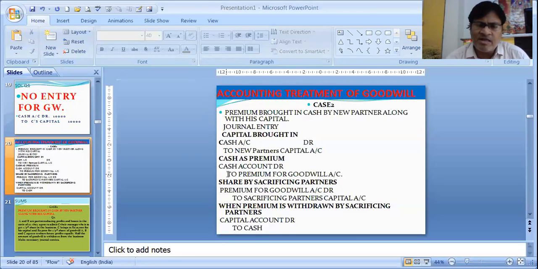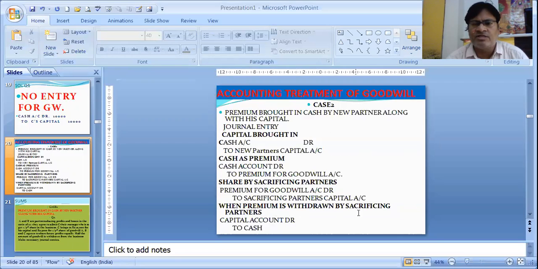Now, the premium money which the partner has brought has to be taken by the partners who are sacrificing. Whenever a new partner is coming, we have already seen that the existing partners sacrifice. And for that sacrifice, they take whatever he brings as a premium in order to compensate their sacrifice. That is, premium for goodwill account debit to sacrificing partners' capital account is the journal entry.